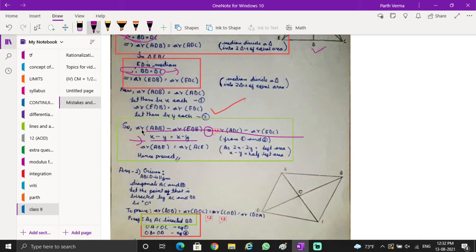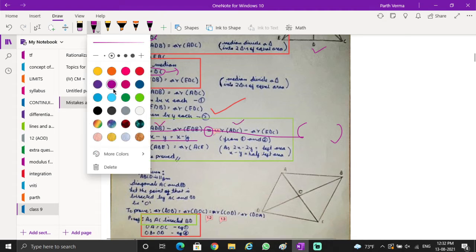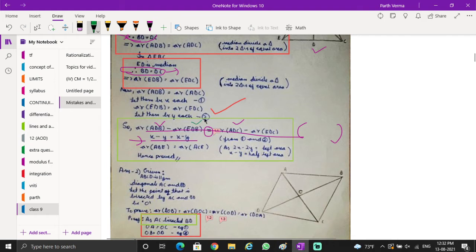Either you would have written area of ADB minus EDB equals x minus y, and area of ADC minus area of EDC is also x minus y. Therefore, they are equal. But you are already calling them equal, so it's better you write here: when equals are subtracted, these are two equal things. So these green equals are getting subtracted from these purple equals. When equals are subtracted from equals, the remainder will also be equal.